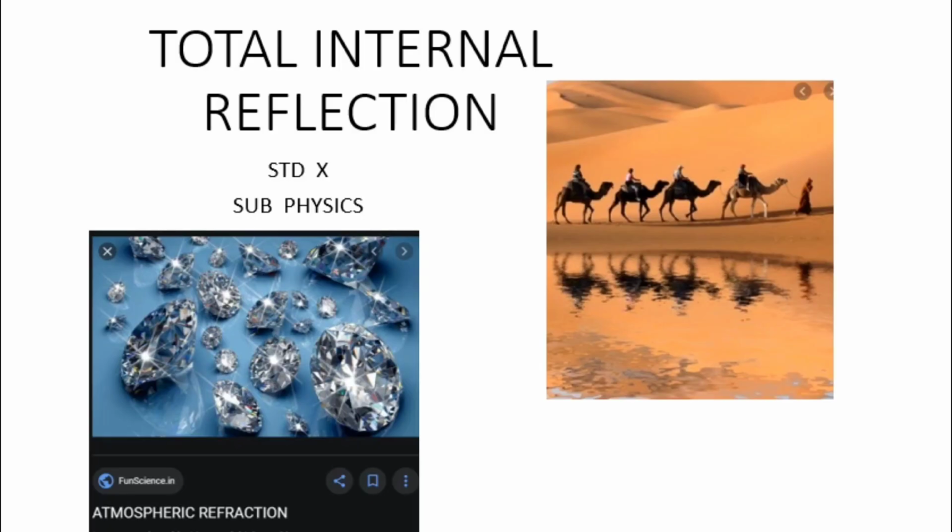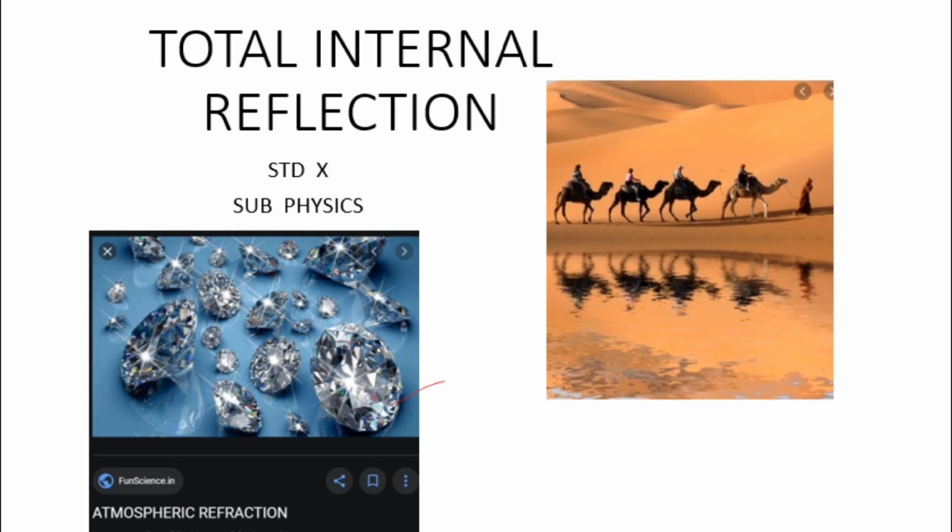Dear students, in this session, let's see about an important optical phenomenon, which is total internal reflection. And about this phenomenon, you might be very familiar with. For example, if you just see the glittering of diamond, you would have noticed that the glittering is more compared to any other stones. And what is the reason for this glittering of diamond? That is due to this total internal reflection only.